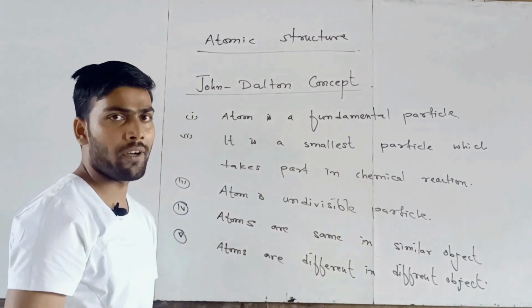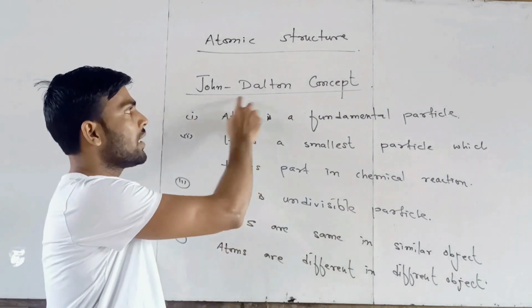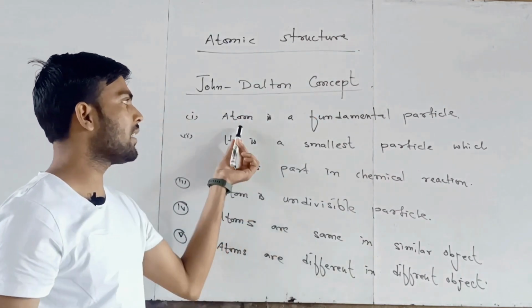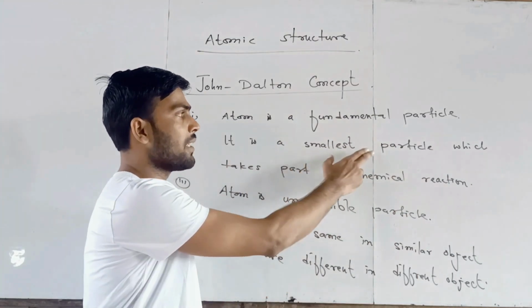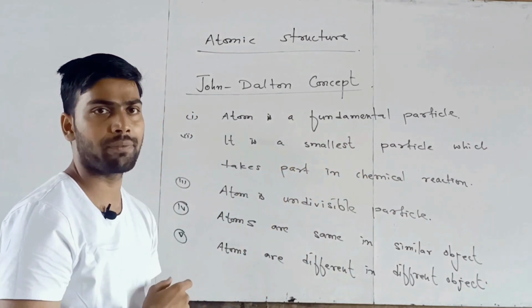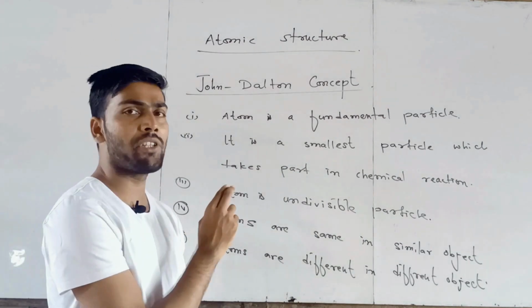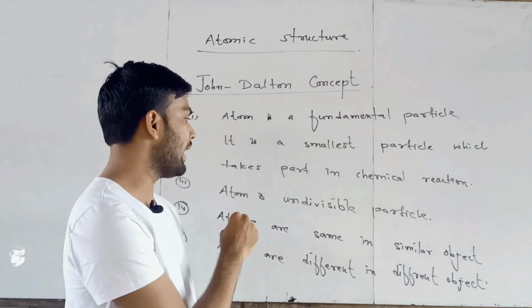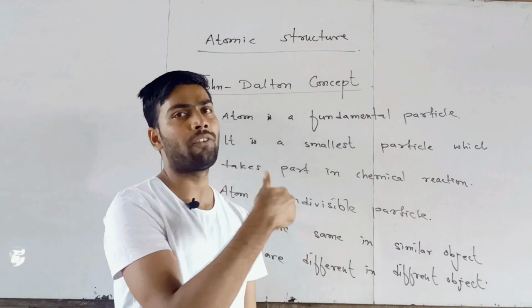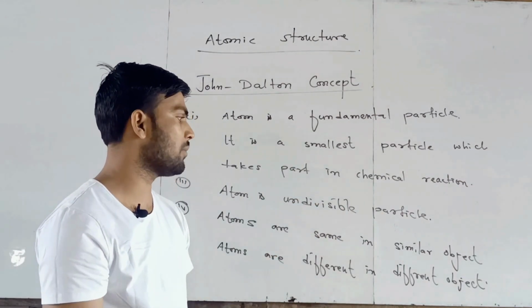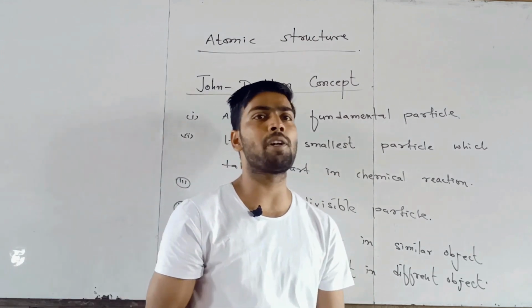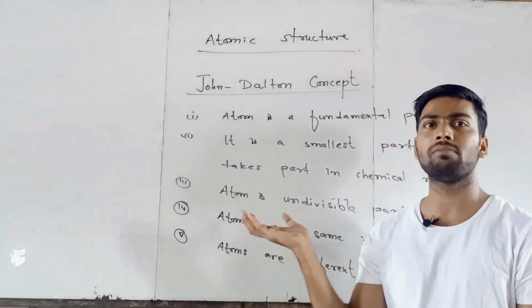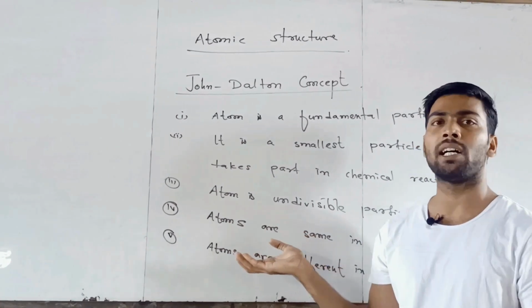Let us once again define this topic. John Dalton concept: atom is a fundamental particle and it is the smallest particle which takes part in chemical reaction. And atom is undivisible particle and atoms are different for different object and atoms are similar for similar object. There are many John Dalton postulates, but to define some importance,